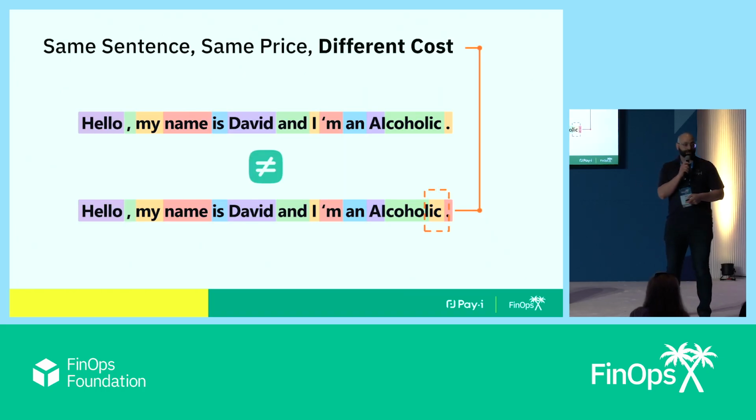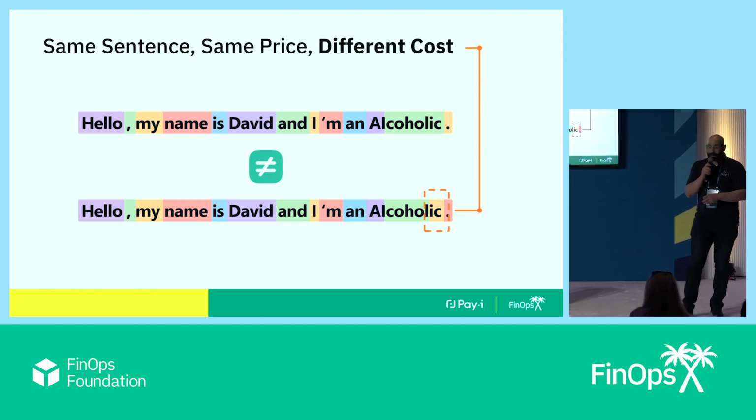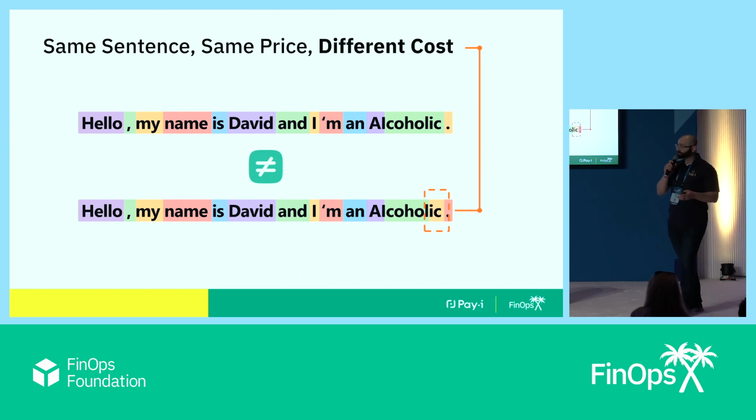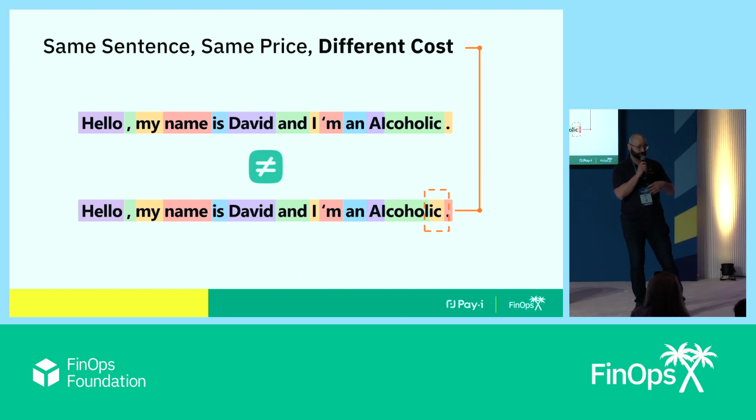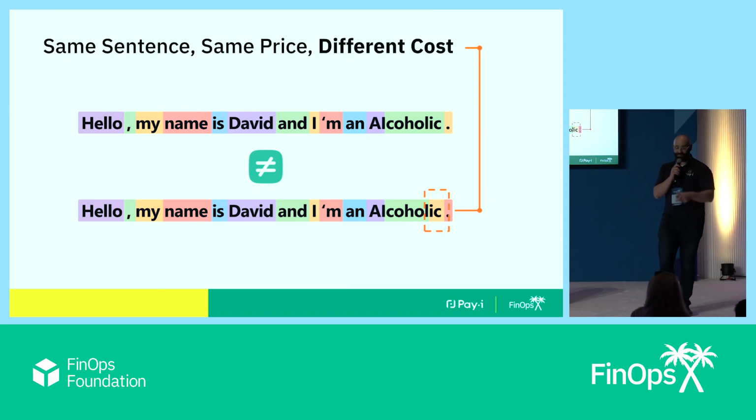Normally, if you look at two products and you think they have the exact same price and you do the exact same things with them, then the costs must be identical. But that is absolutely not true for large language models. Not every charging methodology is based on tokens, but the ones that do use different tokenizers. And that means that the exact same sentence across two different models can have very different costs. I see you nodding over here.